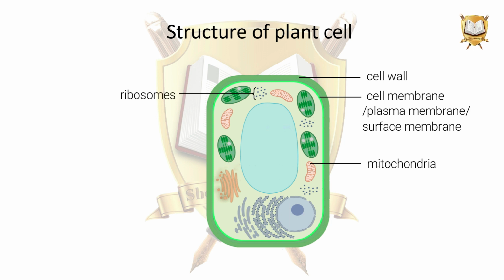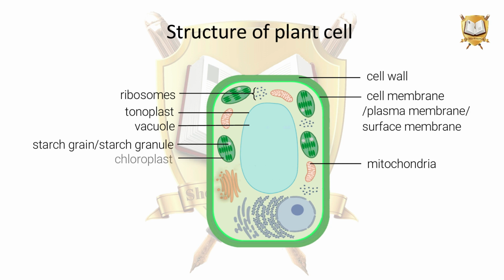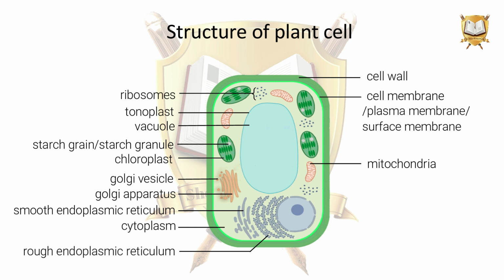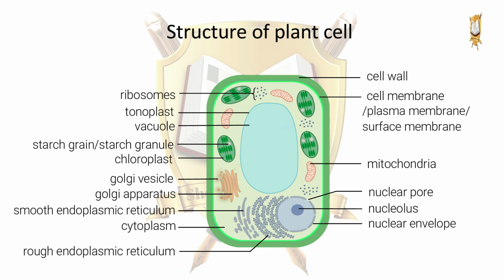Mitochondria, ribosomes, tonoplast, vacuole, starch grain, chloroplast, Golgi vesicle, Golgi apparatus, smooth endoplasmic reticulum, cytoplasm, rough endoplasmic reticulum, nuclear pore, nucleolus, nuclear envelope. Nuclear envelope is also called nuclear membrane. Nucleus.